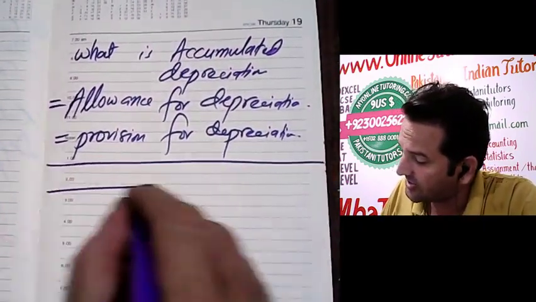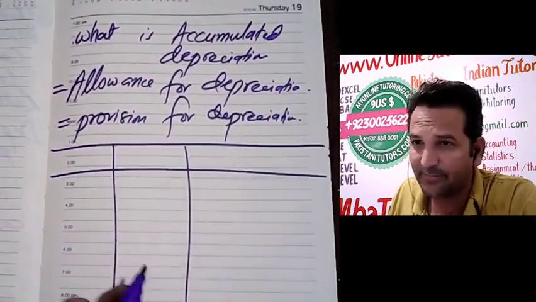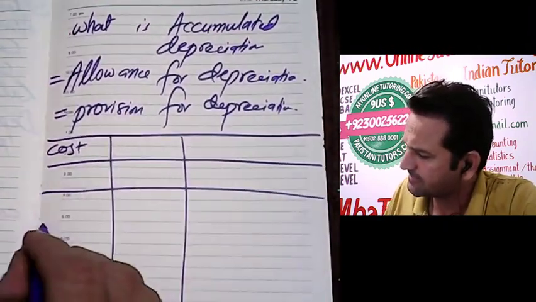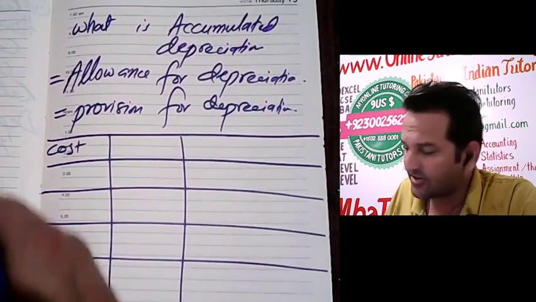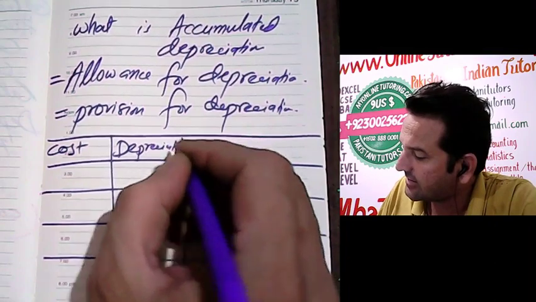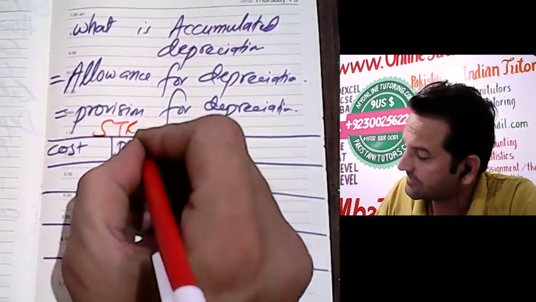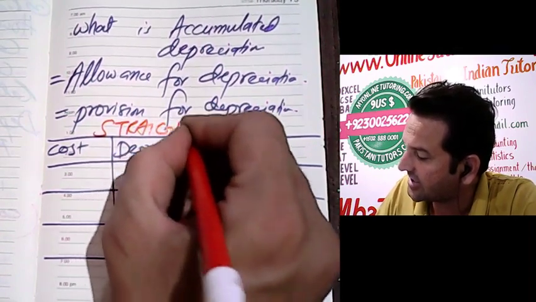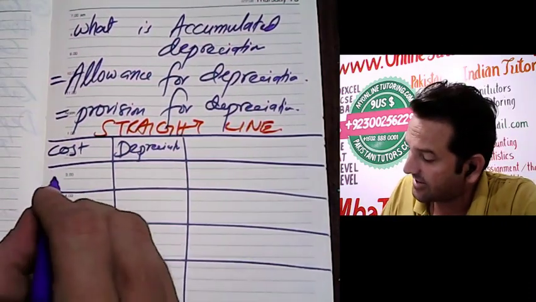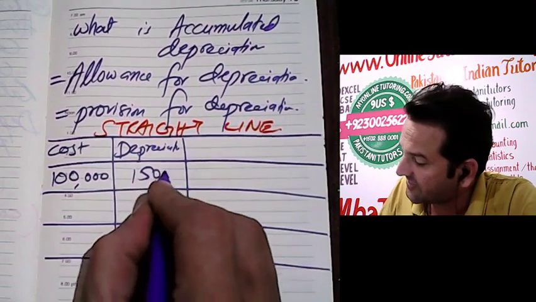So let me draw a column. For example, let's take an example of a straight line. The cost is $100,000. And why do we say straight line depreciation? Because of the straight line method. So we have said that the cost of the car is $100,000 and the depreciation is 15,000.